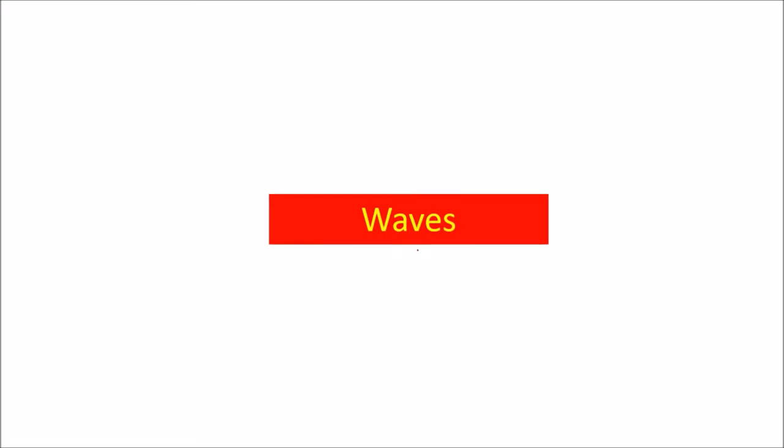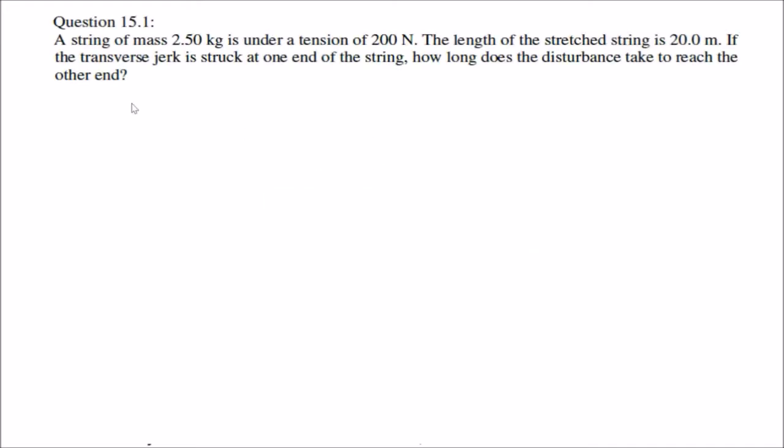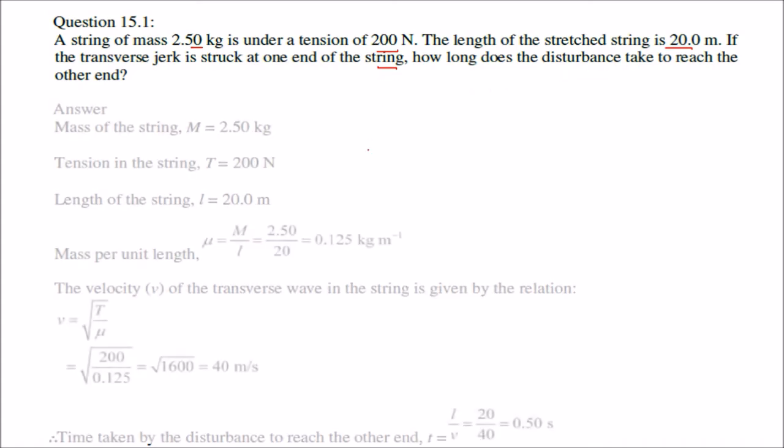We are talking about question and answer on waves. A string of mass 2.5 kg is under a tension of 200 Newton. The length of the stretched string is 20 meter. If the transverse jerk is struck at one end of the string, how long does the disturbance take to reach the other end? So what all is given to us?